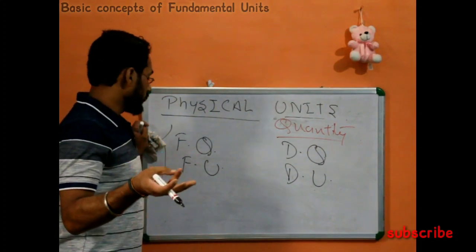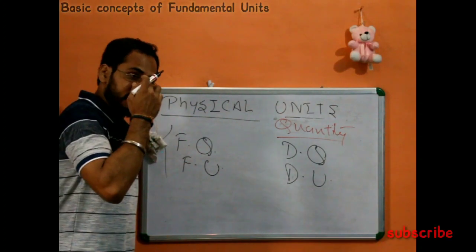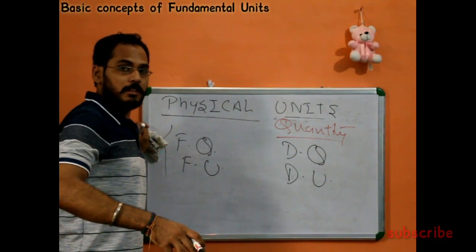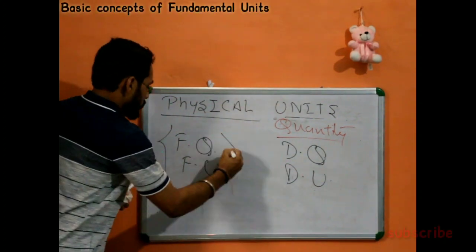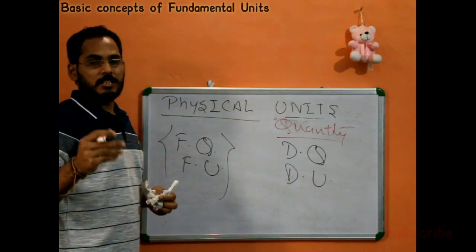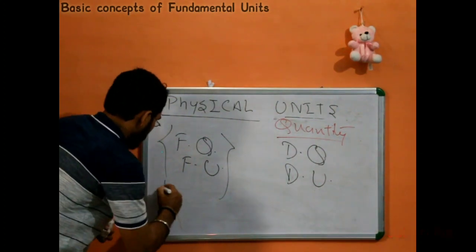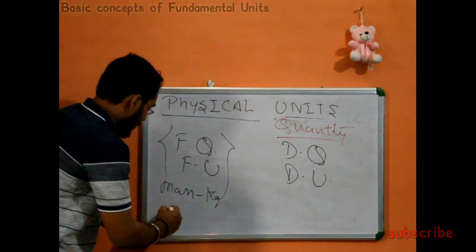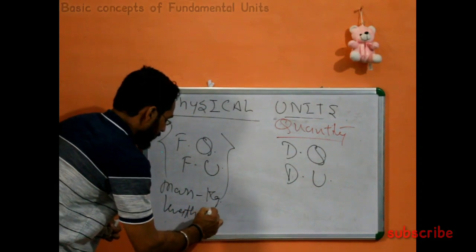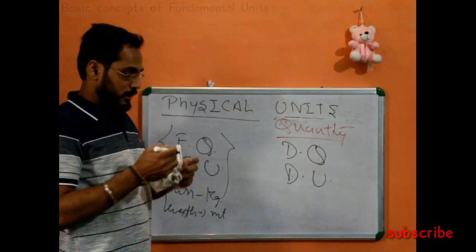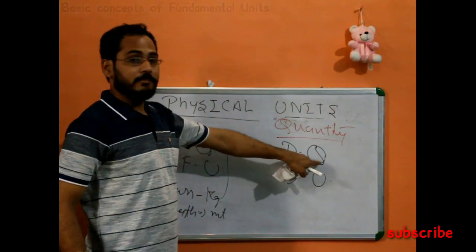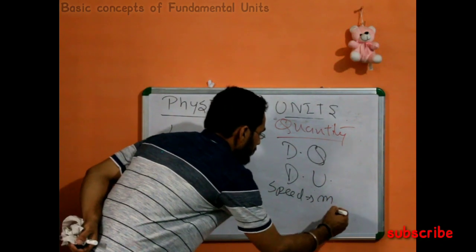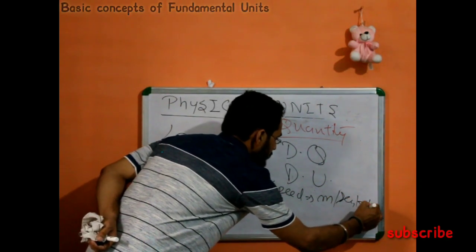I am not going to count them right now because they were already discussed last time, and if you want, you can write them down in your copy along with the syllabus. Fundamental quantities are the same, we can take example 2 or 3. For mass you can take kg, for length you can take meter, kilometer, whatever. When we talk about a derived quantity, it is known as speed. Example, speed will become meter per second or kilometer per hour.